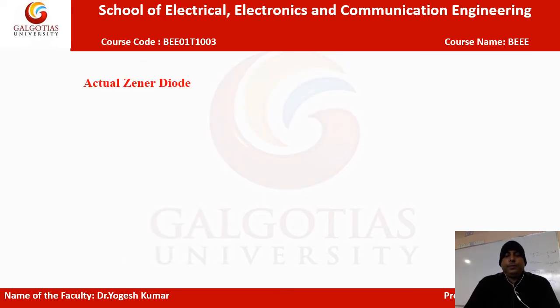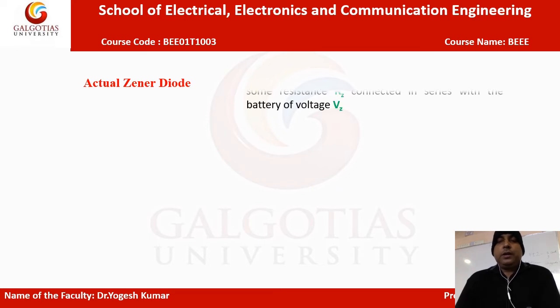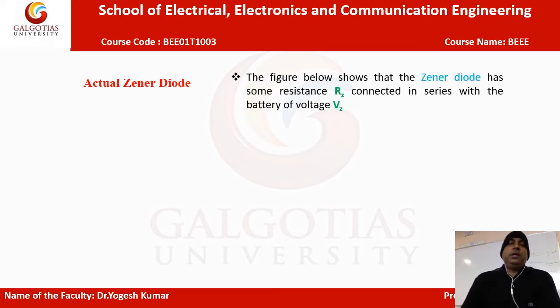Now after the ideal Zener diode, let's have a look at the actual or practical Zener diode. What is the difference between the ideal and the practical Zener diode? If you take the practical way, resistance comes into the picture everywhere. If you take a normal PN junction diode, a transistor, an FET, a MOSFET, or even a simple single wire, resistance comes into the picture. This is the practical approach. So let's have a look at this practical or actual Zener diode.